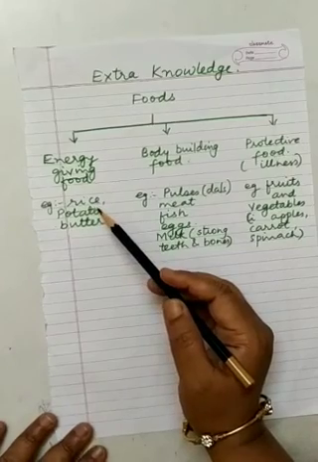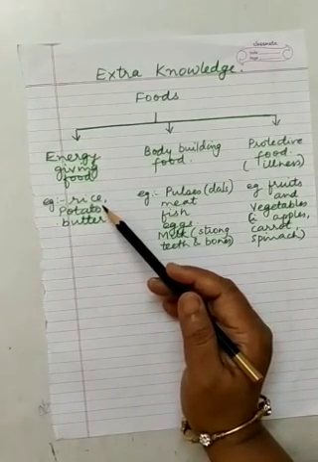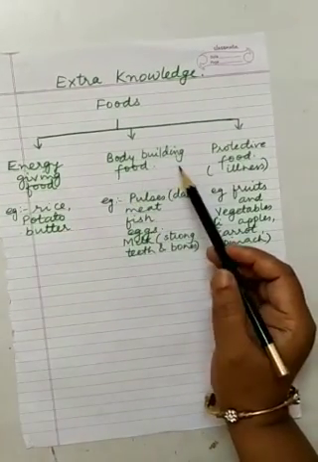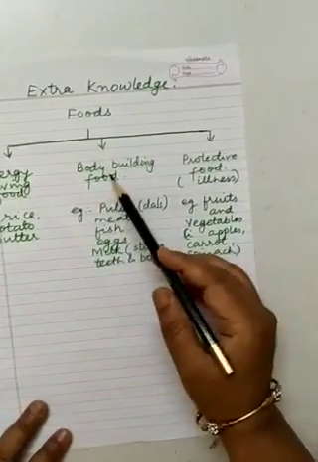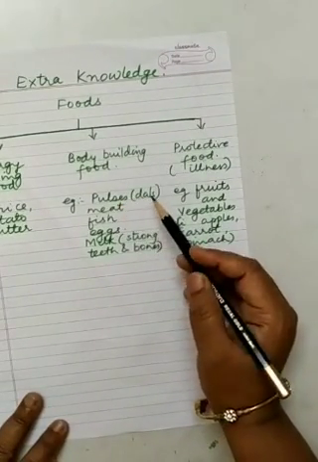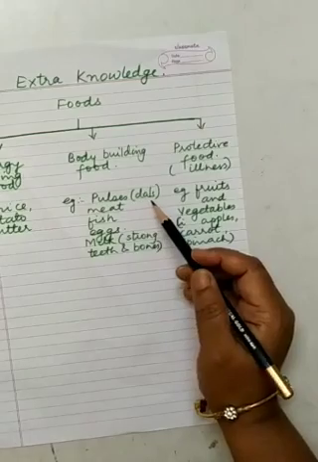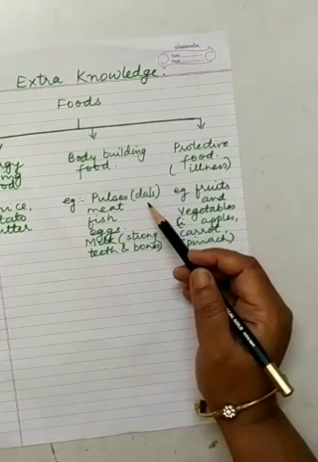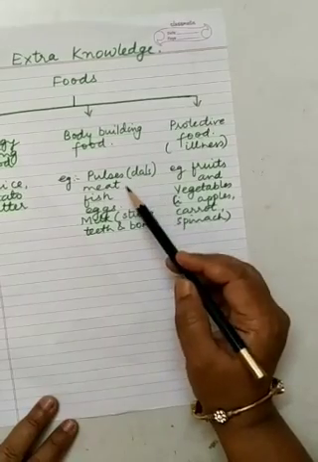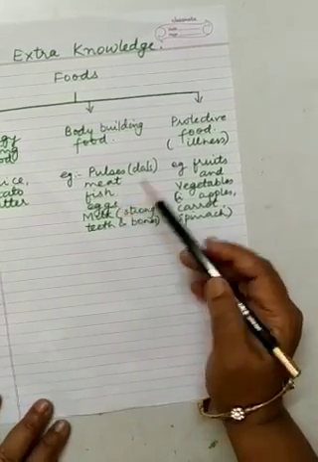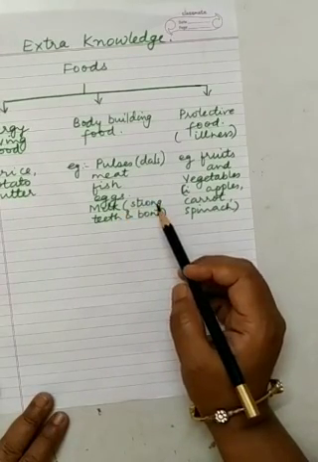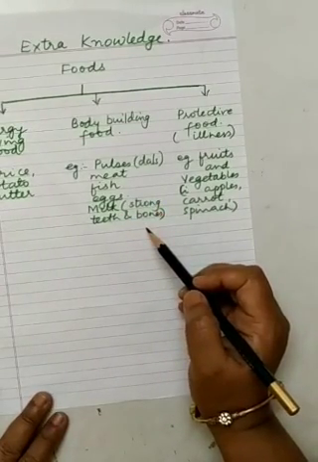That is why every day we are eating chapatis, we are eating rice, isn't it? And then we are eating dals also. But let's see bodybuilding food. If we eat pulses, all types of dals, our body builds. For example, you can eat all types of dals, meat, fish, eggs, and you have to drink milk for making your teeth strong and bones strong.